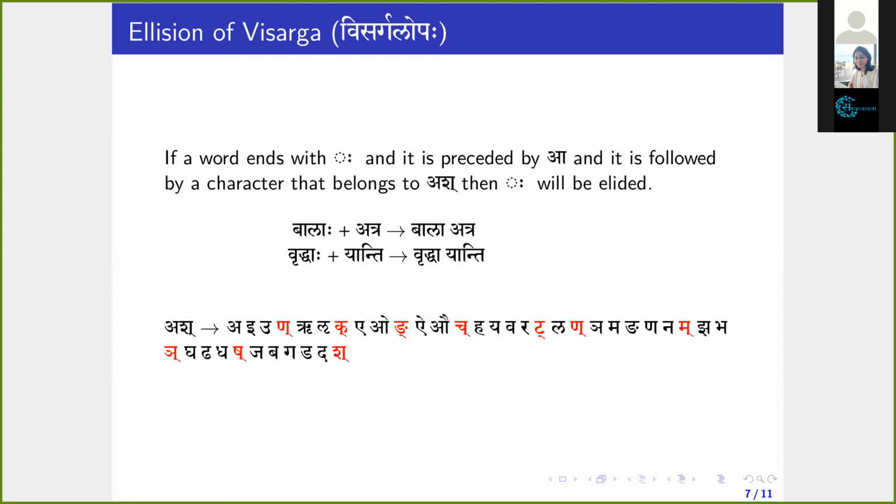Sir, excuse me. When you read that one shloka, when you say that it's bala atra or vruddha yanti, when you make a padacheda, you have to break it as balaha atra and vruddhaha yanti. Is it right? Yes. When you make the padacheda, you have to break it like that only. Vruddhaha yanti will become vruddha yanti.